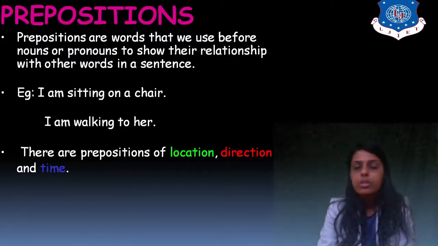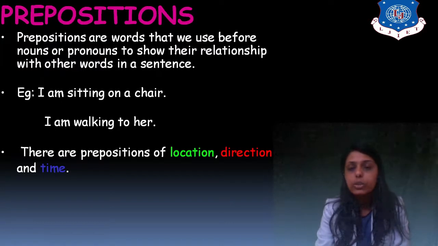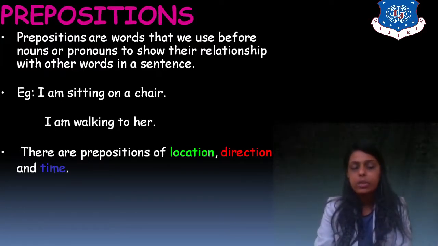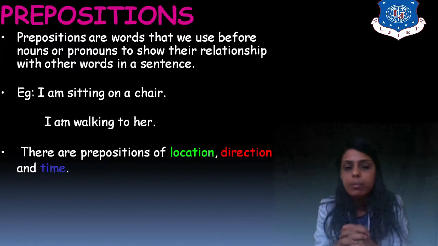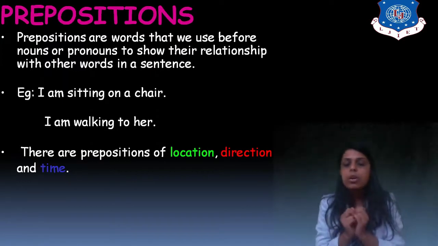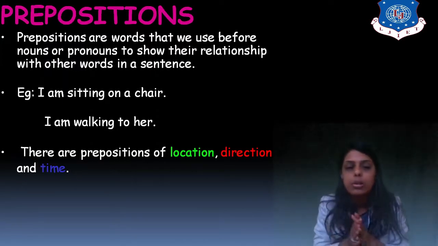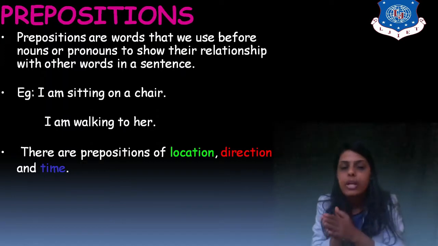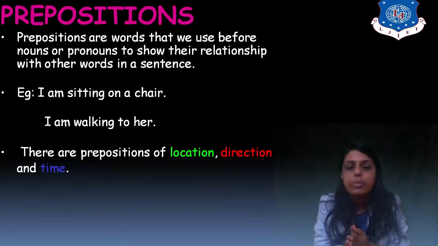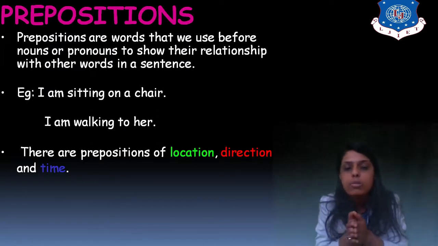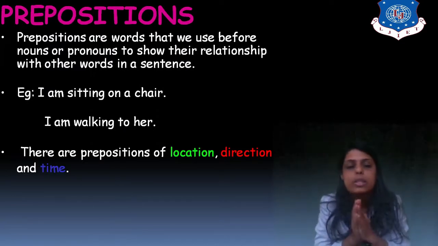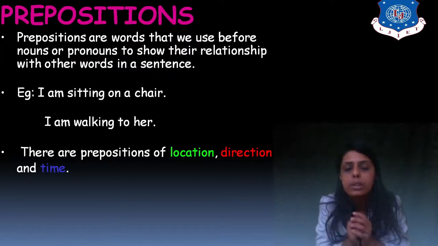Now, what is a preposition? Prepositions are the words that we use before nouns or pronouns to show their relationship with the other word in the sentence. So, if you want to connect your noun and pronoun with the other word, then you utilize a preposition. If I'm sitting on a chair, I'm walking to her. So, I am sitting on a chair. On is a preposition. I am walking to her. So, you are connecting a pronoun to the other word in the sentence. Walking is connected with her.